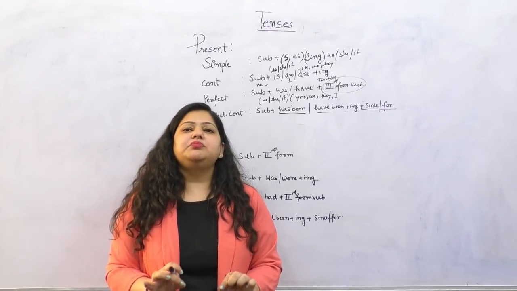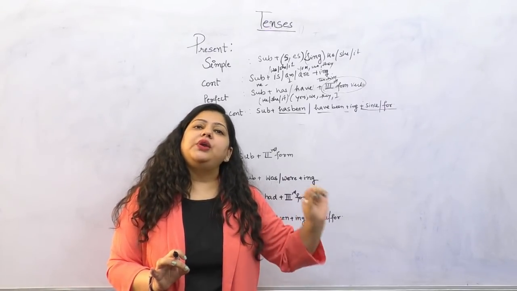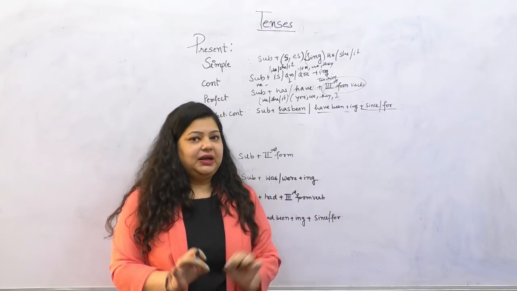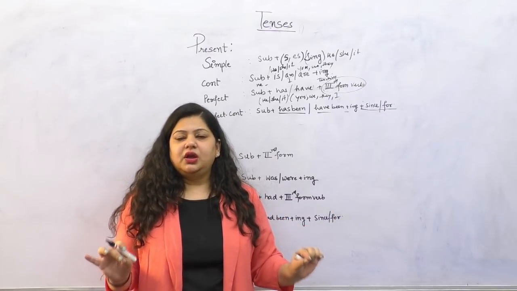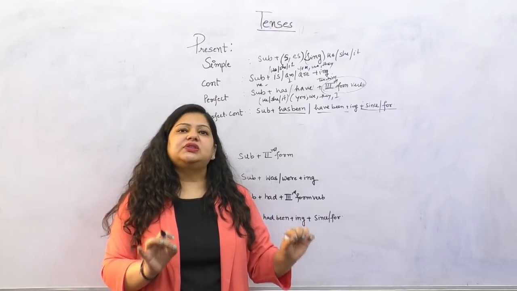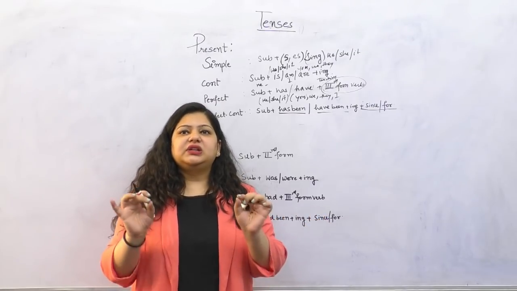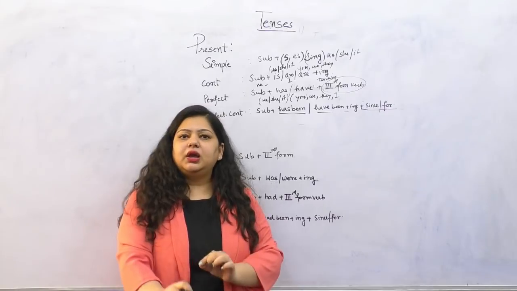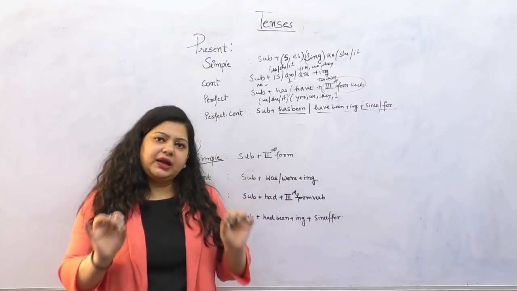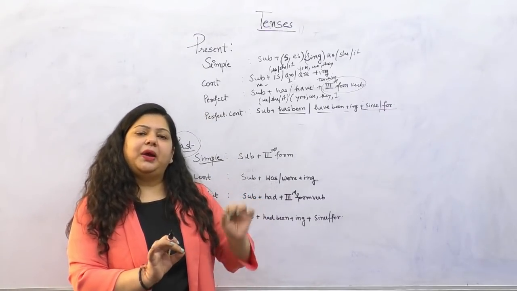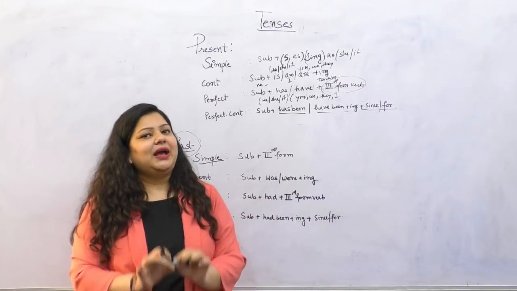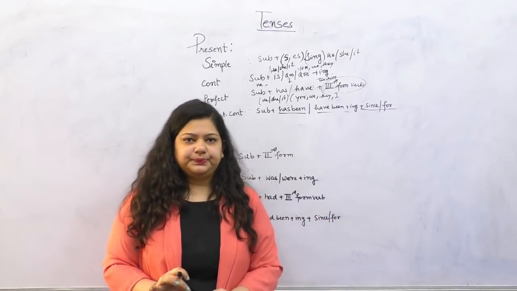Now past continuous. Past continuous means something that was going on in the past but has no relevance to my present. For example, she was writing, she was crying, she was cooking. That means this was the activity being done by her in the past, but it has no relevance to my present.